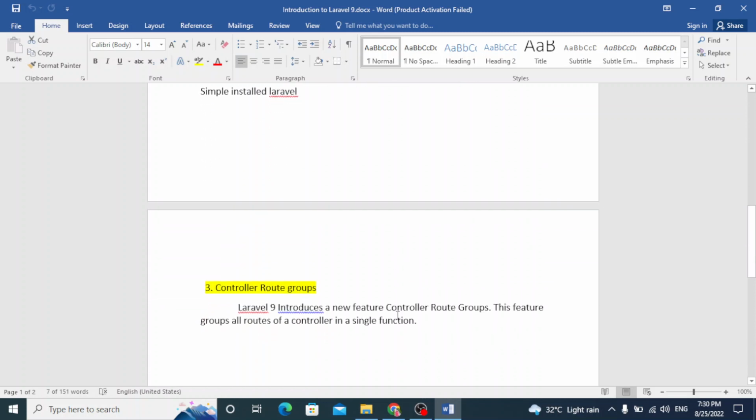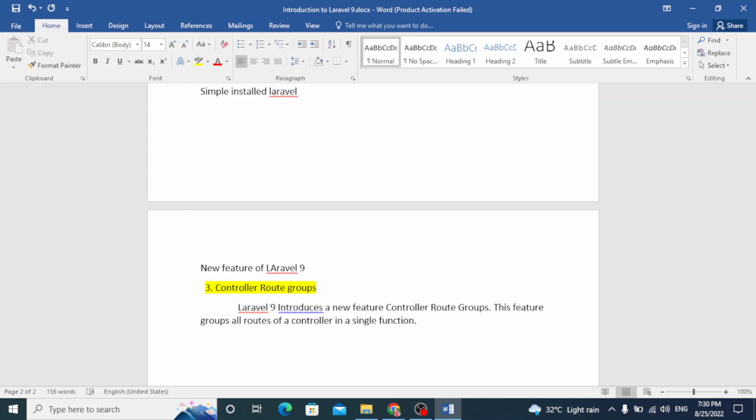Now, controller route group. This is basically a new feature of Laravel 9. It's not a requirement, it is a new feature of Laravel 9.